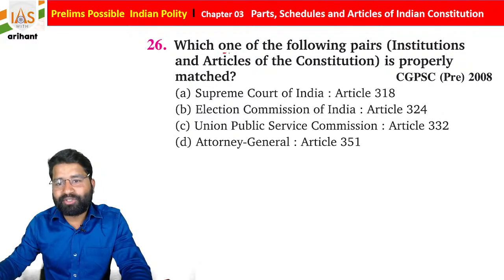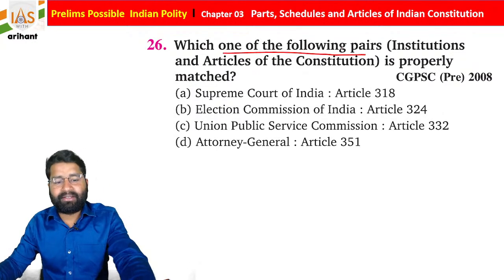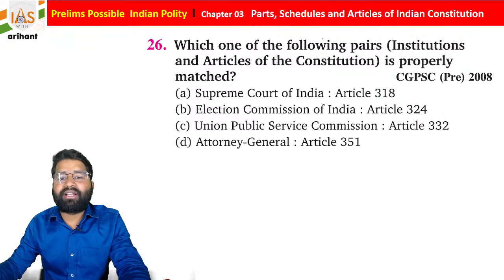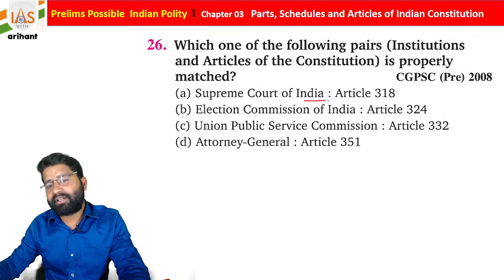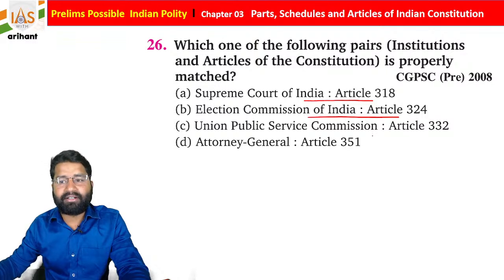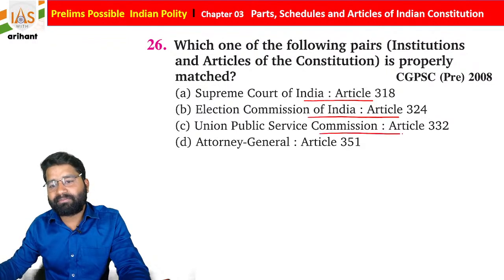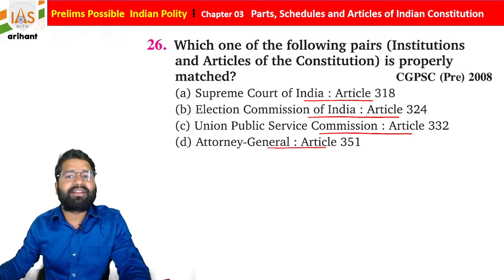Okay, so which one of the following pairs (institution and article of the Indian Constitution) is properly matched, means which is matched correctly? Supreme Court of India is mentioned under Article 318. Election Commission of India is mentioned under Article 324. Union Public Service Commission under Article 332. And Attorney General of India under Article 351.